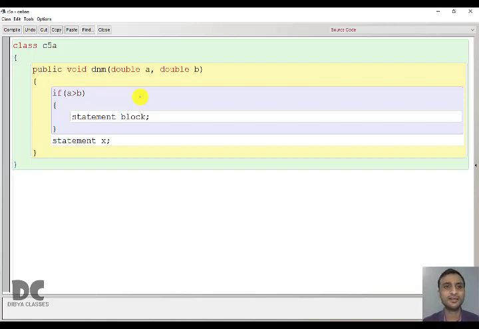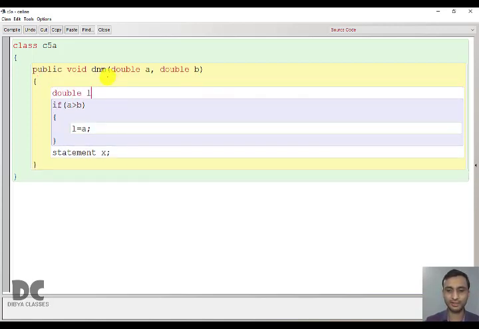It is a relational expression. If A is greater than B, if it is true, then which one is the larger one? Obviously A is the larger. We'll store the larger in a variable. Let it be L. We'll declare this L, double L, where L is the variable which will store the larger number. If A is greater than B, obviously we can say that L is the larger one.